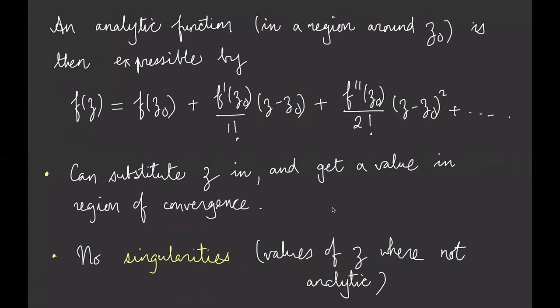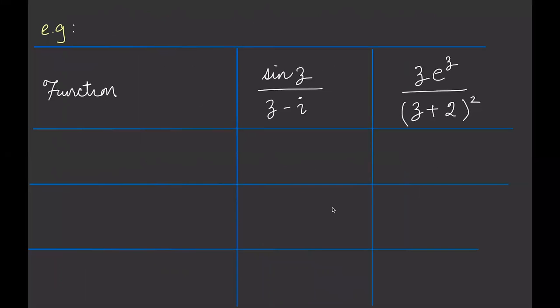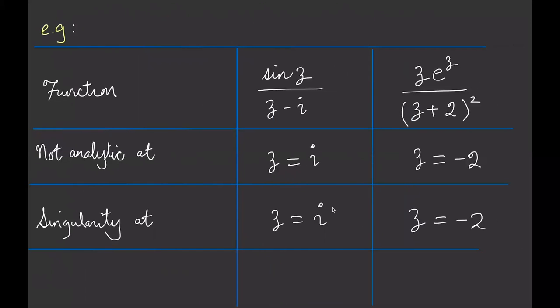Okay, so this analytic expression has no singularities, no values of Z where the function is not analytic, at least in a region around Z0. Okay, let's look at these functions here, right? So I'm going to look at two different functions. Here's one function and here's another function. And if I look at these functions, I realize that these functions cannot be analytic. They cannot be differentiable because they're not even continuous, right? So you can see that there's problem points at both of these functions because you're dividing by 0. So this is not analytic.